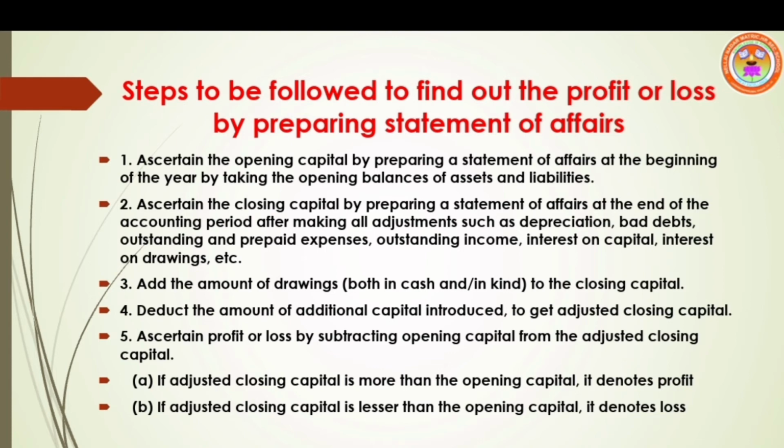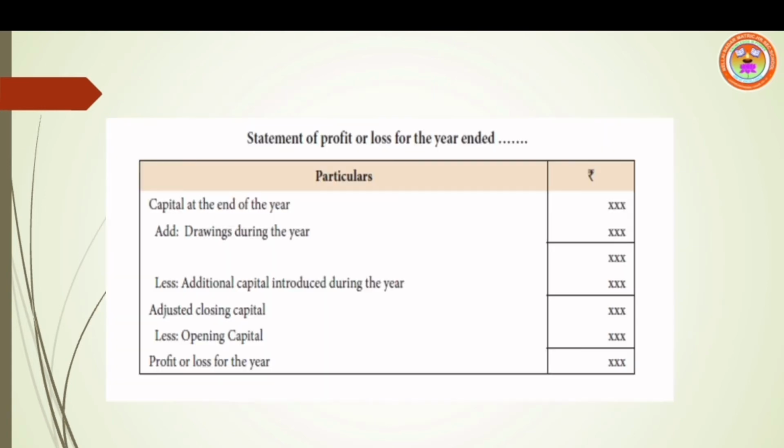Third one, add the amount of drawings to the closing capital. Point number 4, deduct the amount of additional capital introduced. So we will get adjusted closing capital. Step 5. Ascertain profit or loss by subtracting opening capital from the adjusted closing capital. The following formula is used to find out profit or loss.